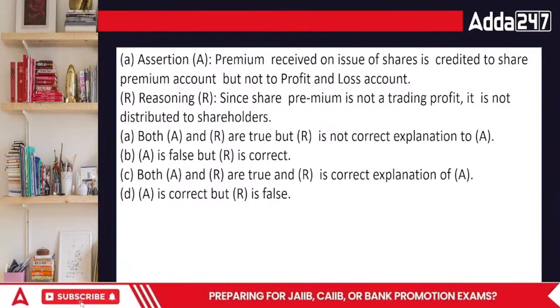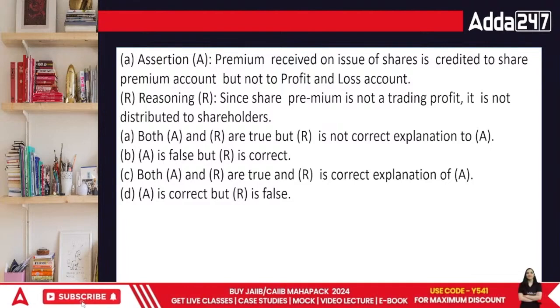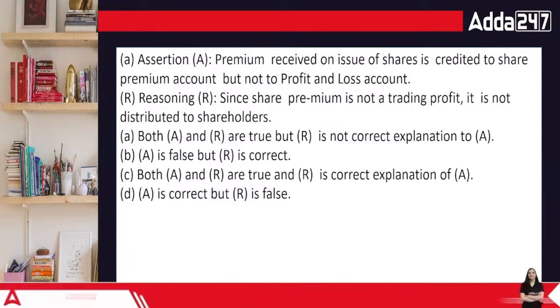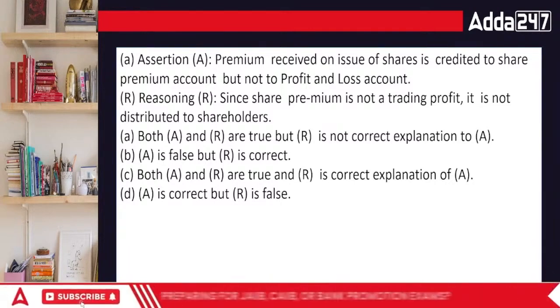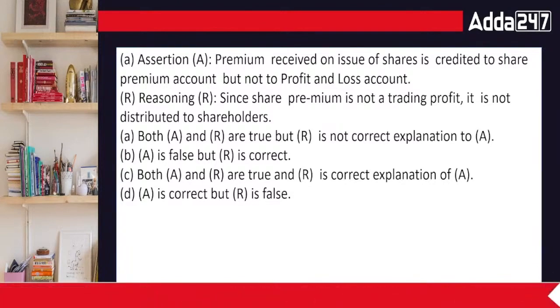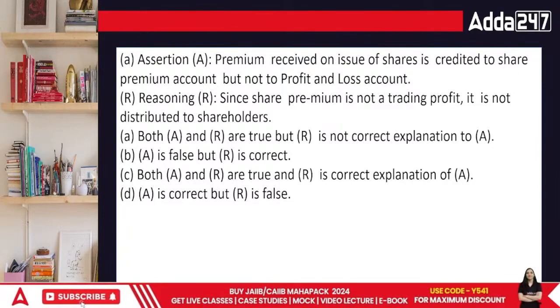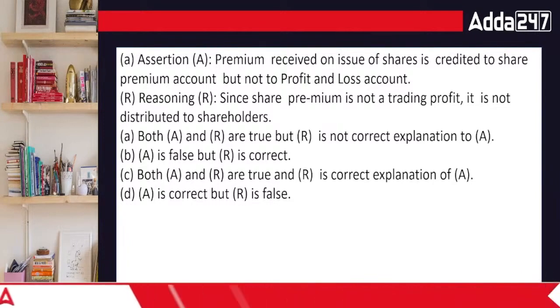What's going to be the answer? Premium received on issue of shares is credited to the share premium account, but not to the profit and loss. Since share premium is not a trading profit, it is not distributed to the shareholders. Both A and B are true, but R is not correct. A is false but R is correct. Both A and R are true, but R is correct. Explanation of A and A is correct, but R is false. Premium on issue. So the premium on issue is allowed. Discount is not allowed.